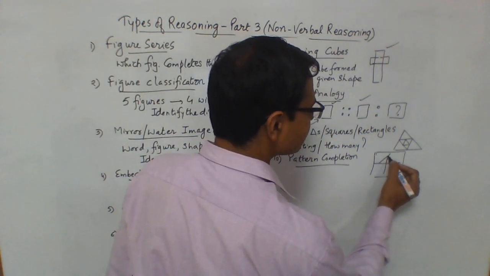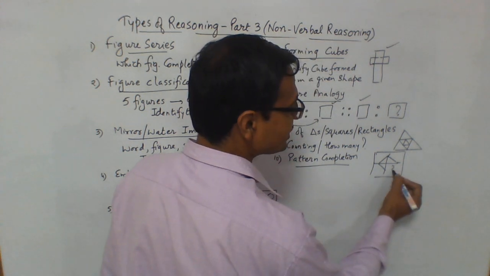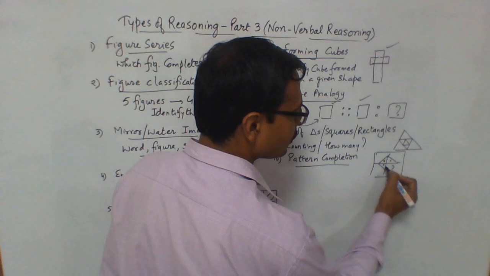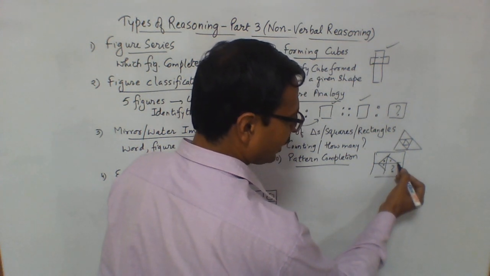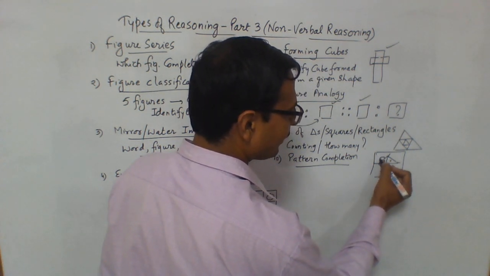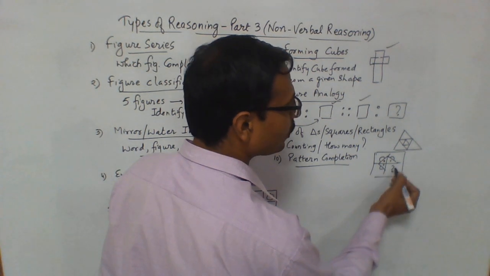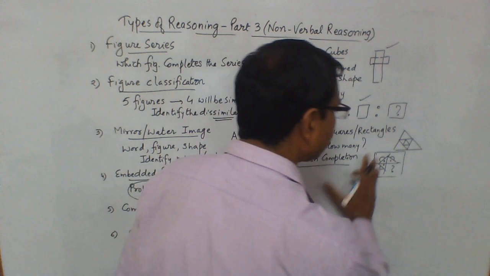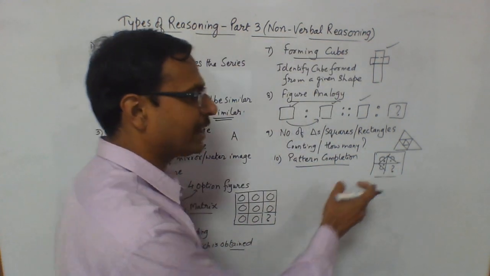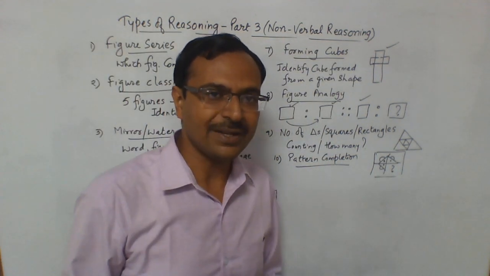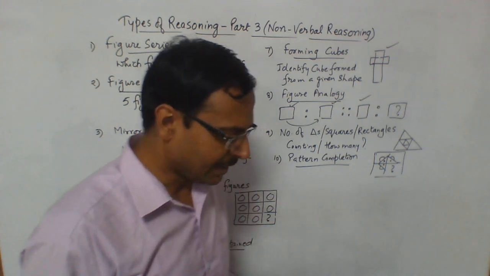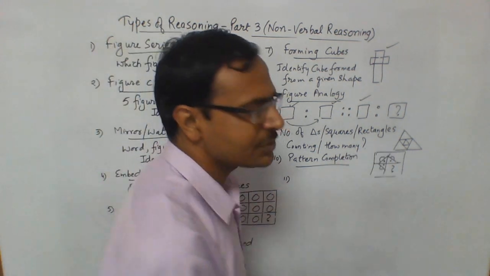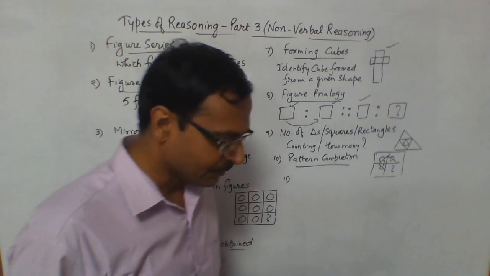Suppose I draw it like this, then you know that in this place we will have a line like this, and if I draw a dot like this, you know that I have to draw a line and a dot. And then if I do a semicircle, then you know that I have to put a semicircle. So you have to identify, from among the 4 different given options, which completes the pattern in this particular given figure. Very easy, and something which can be mastered by doing say 40-50 questions. You can identify various patterns.